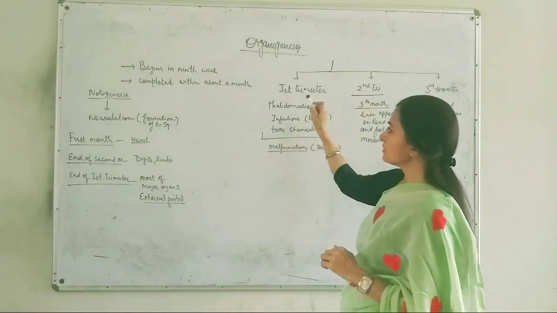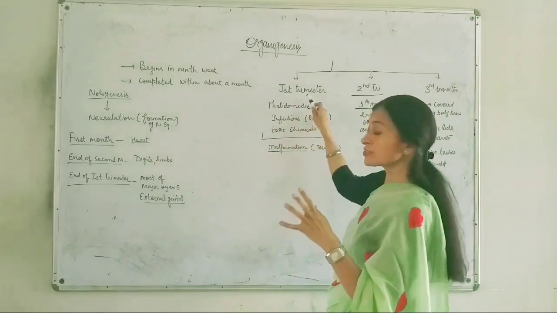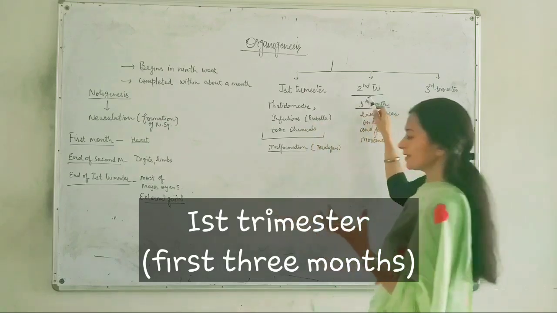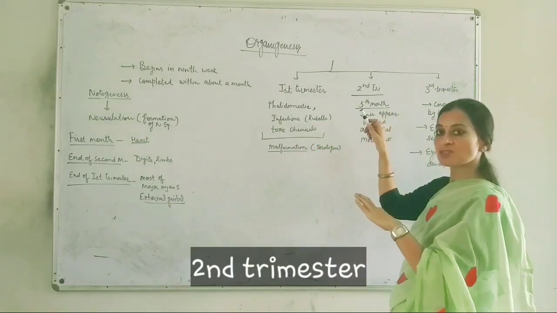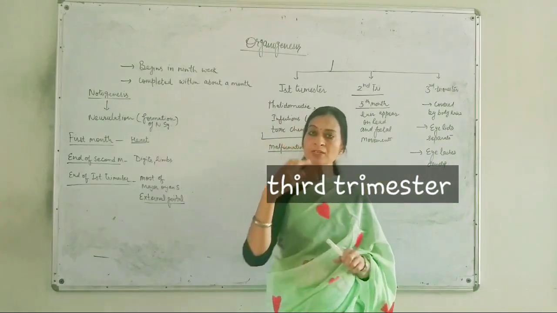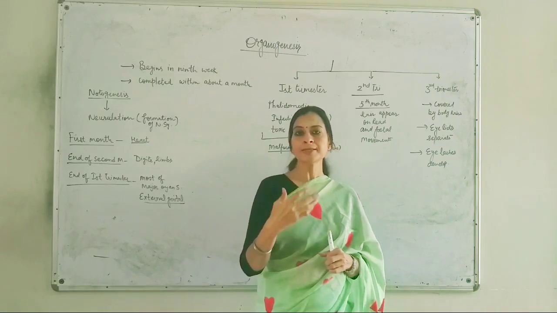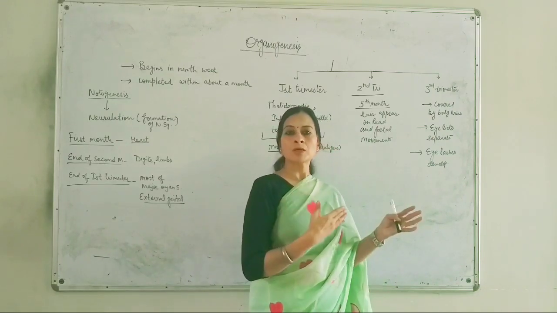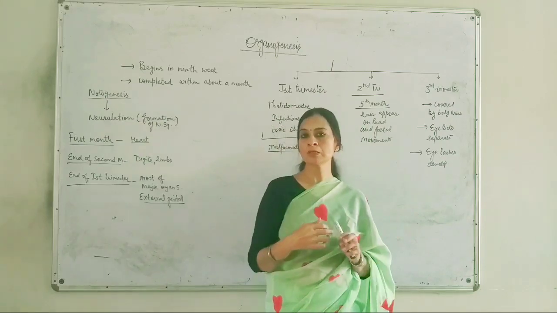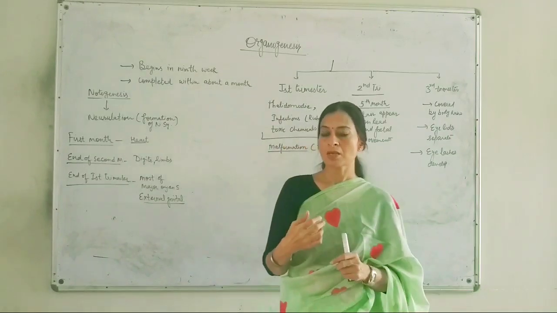This 9-month period can be divided into the first trimester, meaning the first 3 months, the second trimester, meaning the next 3 months, and the third trimester. So when the developmental stages of the fetus are studied, they are distributed into these three segments that we have labeled as the trimesters.